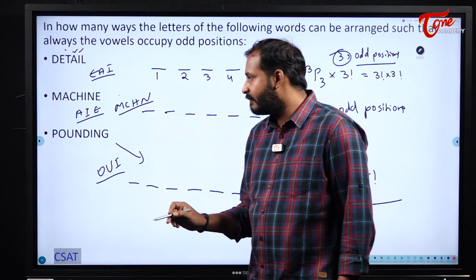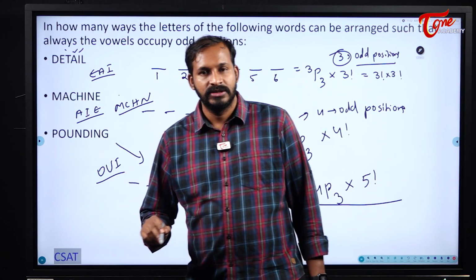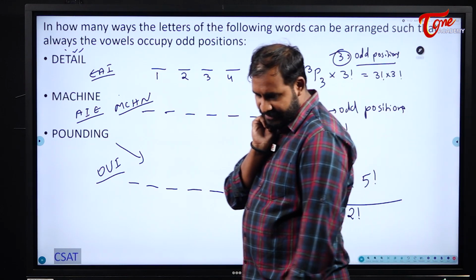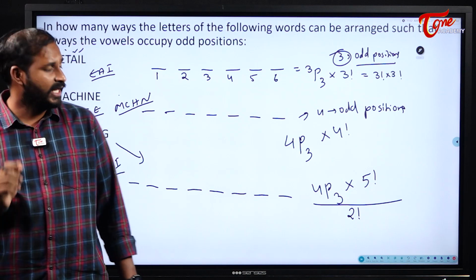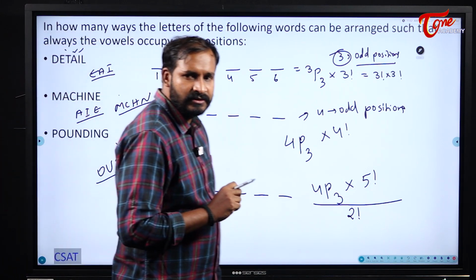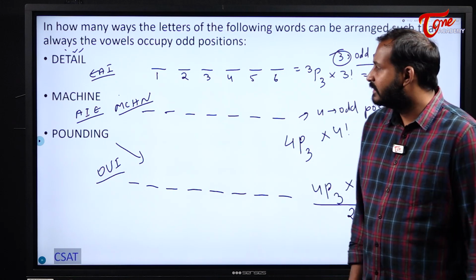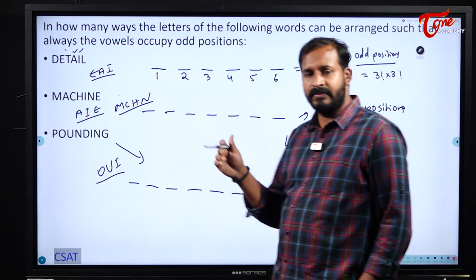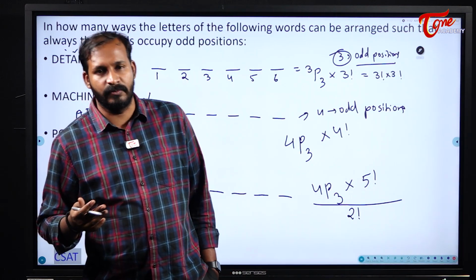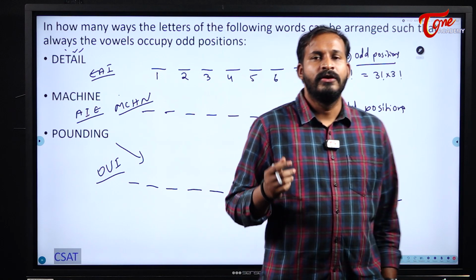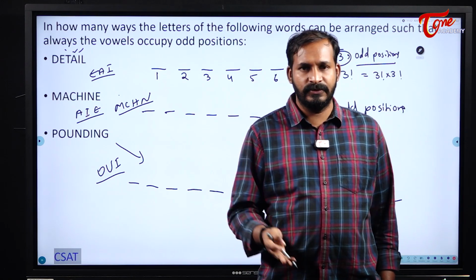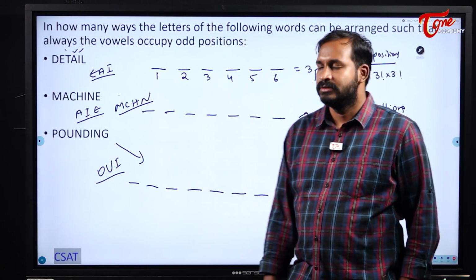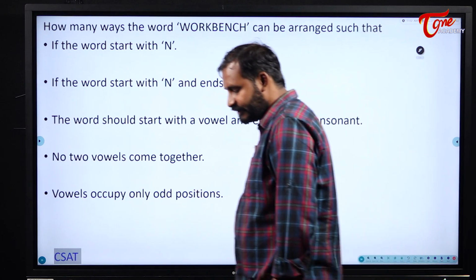Now I will have 2 factorial in the denominator, because N was there 2 times. Simple. If any letter was repeated, then immediately we will have the denominator; else we will not have the denominator. Understood? This is the procedure to find the vowels occupying even positions. Sometimes if the question is consonants occupying odd positions, then what you need to do? First of all, arrange the consonants in the odd positions and then go to the vowels. Understood? Right.